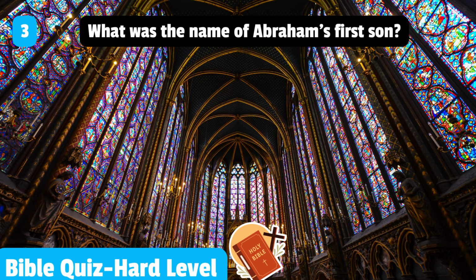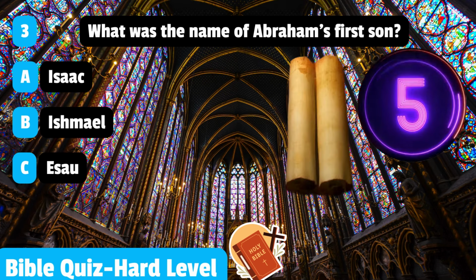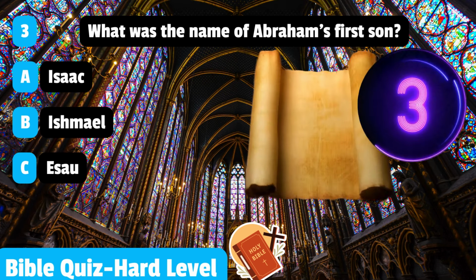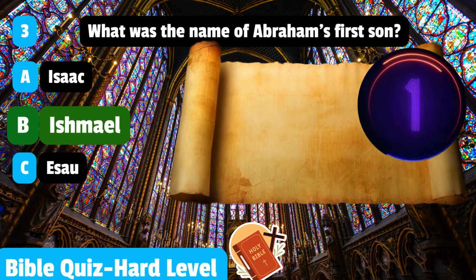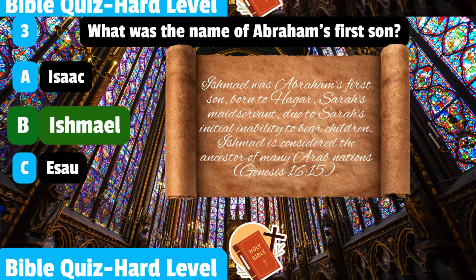3. What was the name of Abraham's first son? Isaac, Ishmael, Esau. Ishmael. Ishmael was Abraham's first son, born to Hagar, Sarah's maidservant, due to Sarah's initial inability to bear children. Ishmael is considered the ancestor of many Arab nations. Genesis 16 verse 15.